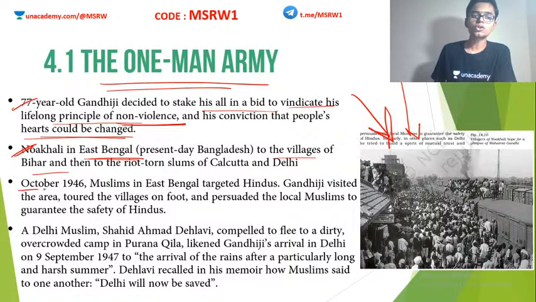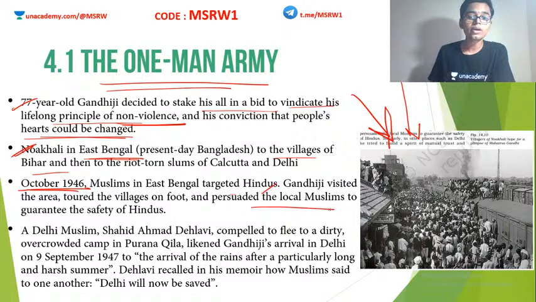So in October 1946, Muslims in East Bengal started to persecute Hindus, targeted Hindus. So Gandhiji visited this area. He toured all this area barefoot. He persuaded the local Muslims to guarantee the safety of Hindus.